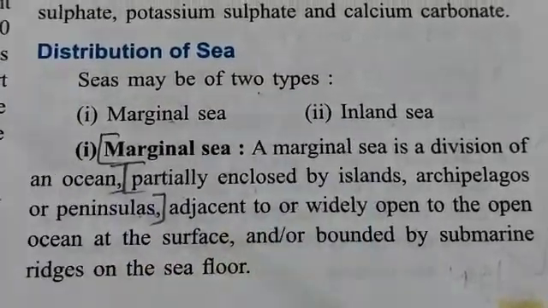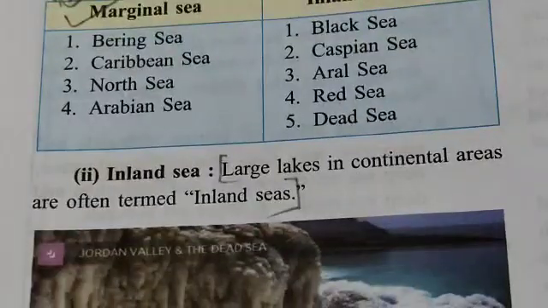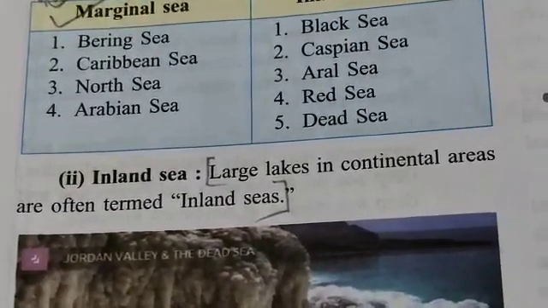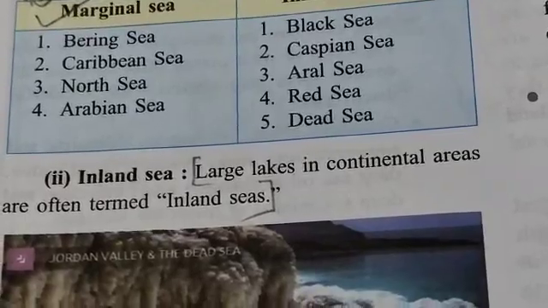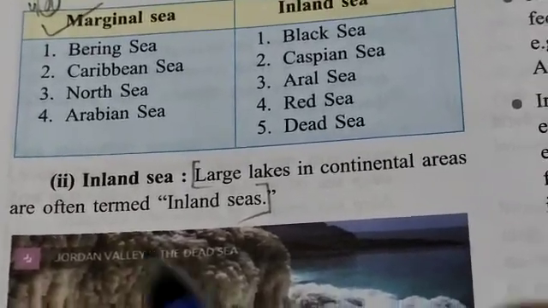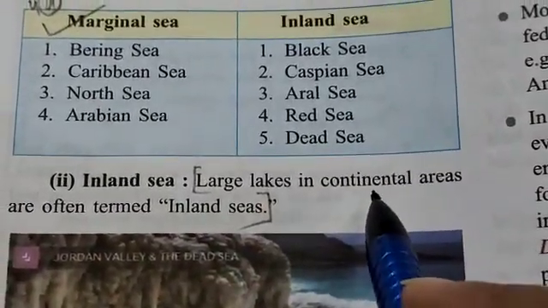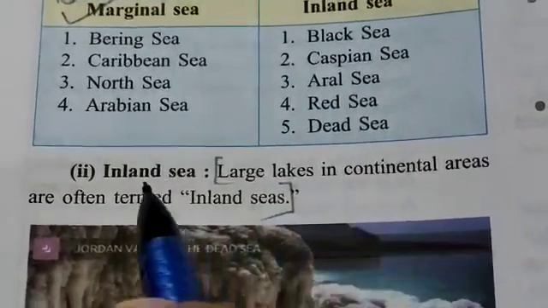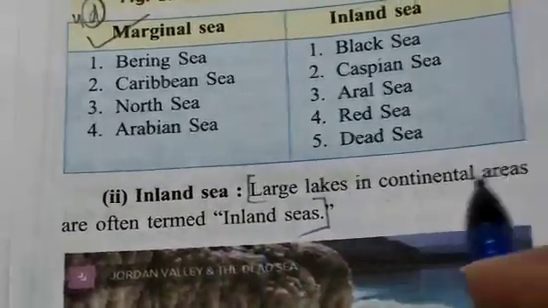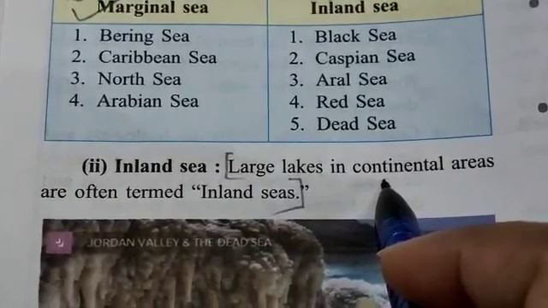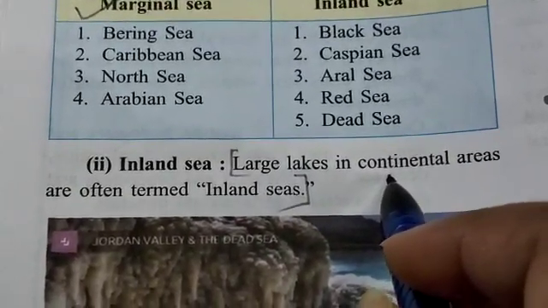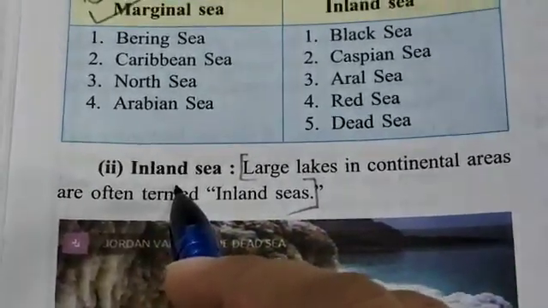And the next one is inland sea. Inland seas are the large lakes which are found in the continental areas. Here continental areas means the sea which belongs to particular continents. So the seas which belong to particular continents are known as inland seas.